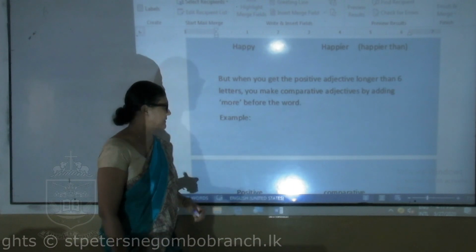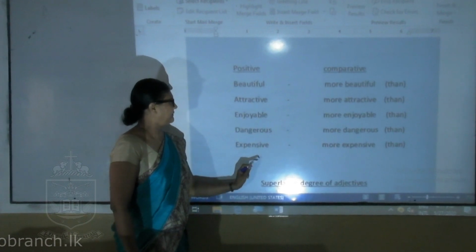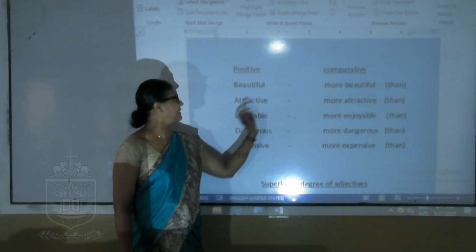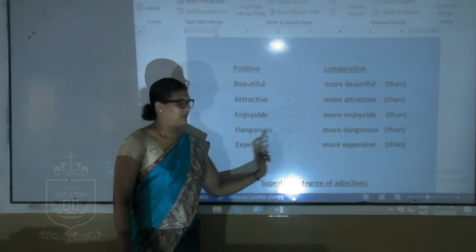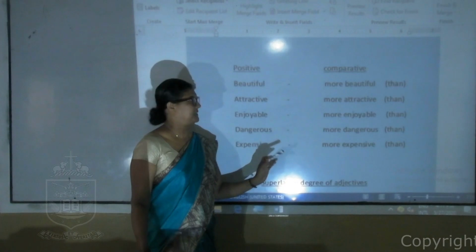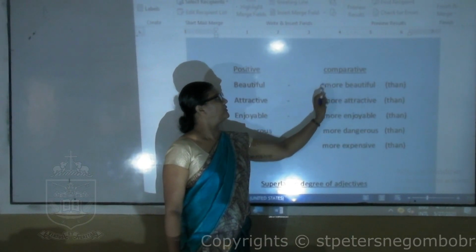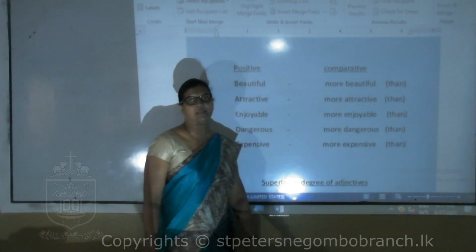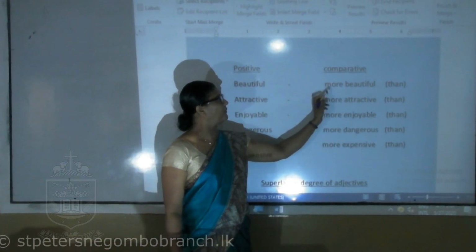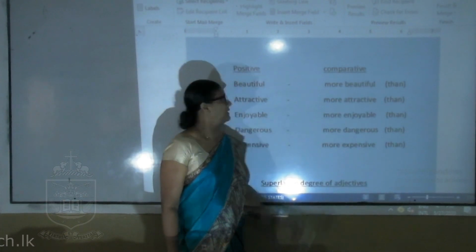Let's see examples. Here you get positive adjectives, here comparative adjectives. You can see these words are very long. More than 6 letters. So we will get more to form the comparative adjective. Beautiful, more beautiful. Then you get than also after that.